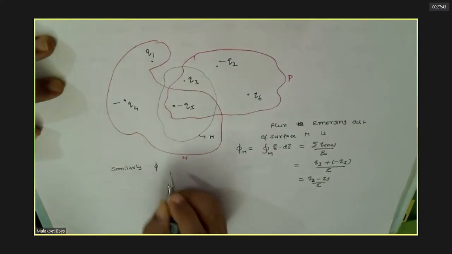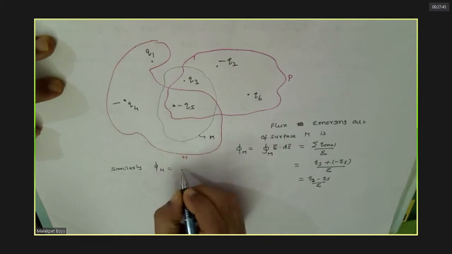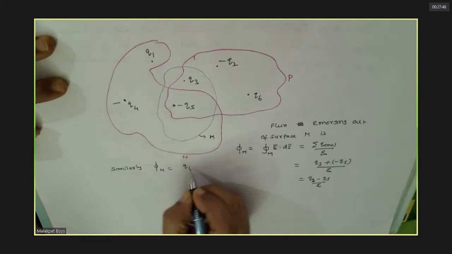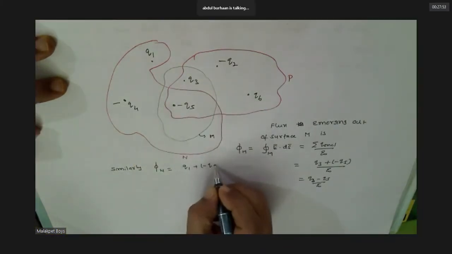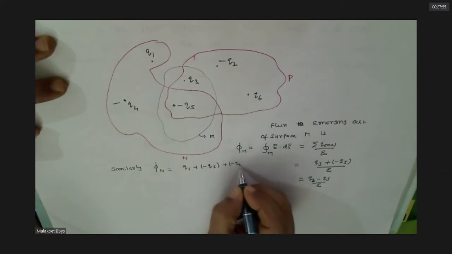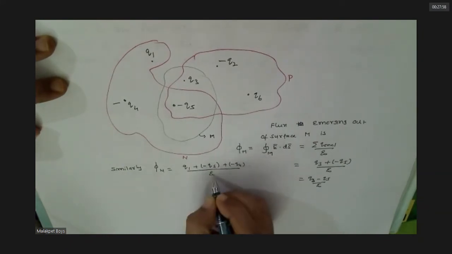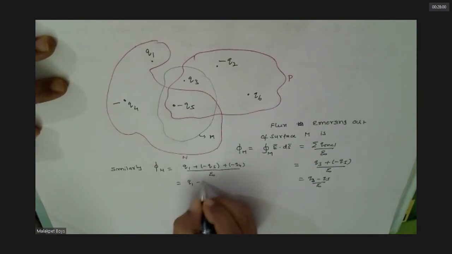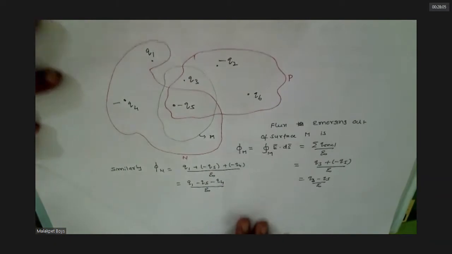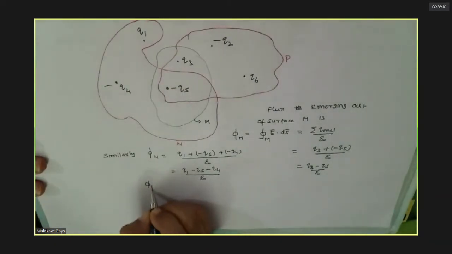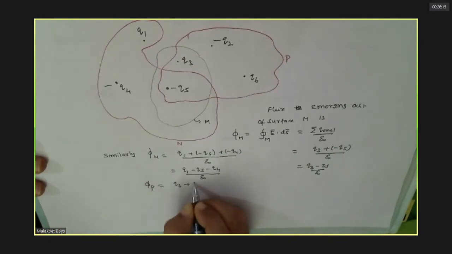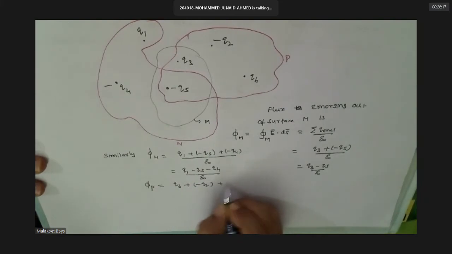What is flux through N? What is the charge enclosed? Plus 1 plus minus 2 plus minus. Agreed. And flux through P? Q3 plus Q6 minus Q2 minus Q5.